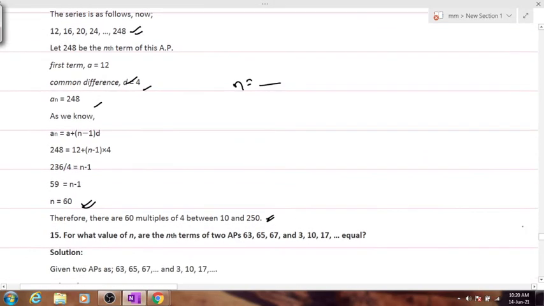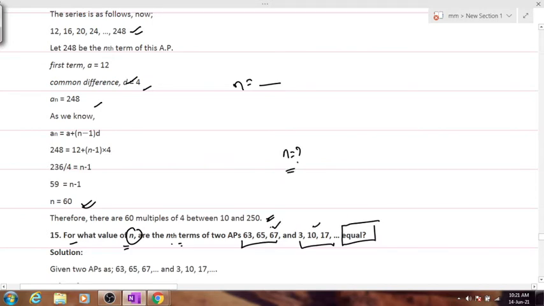Now, this is a very interesting numerical. For what value of n are the nth terms of 2 APs equal? 2 APs have been provided to you. Now, can anyone explain this question to me? You have to calculate the value of n, that's clear. But what is given to us?